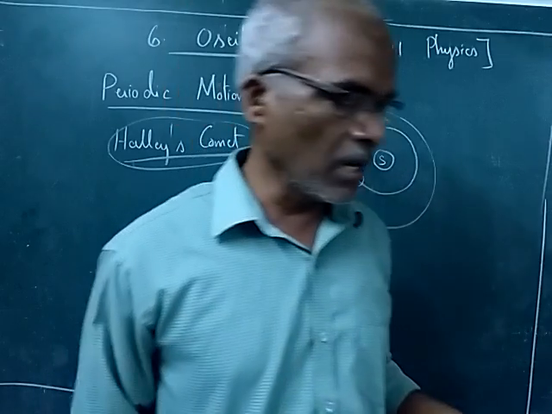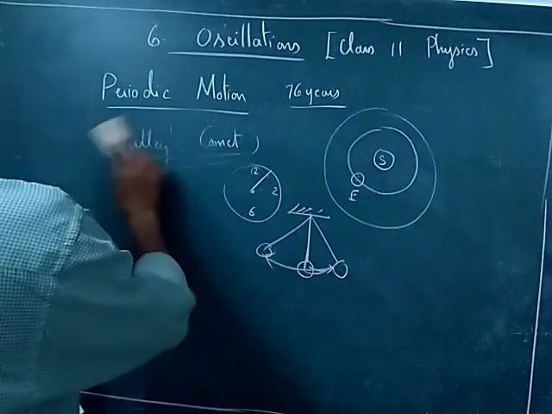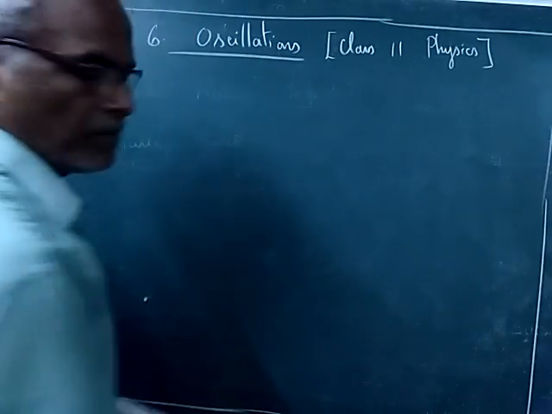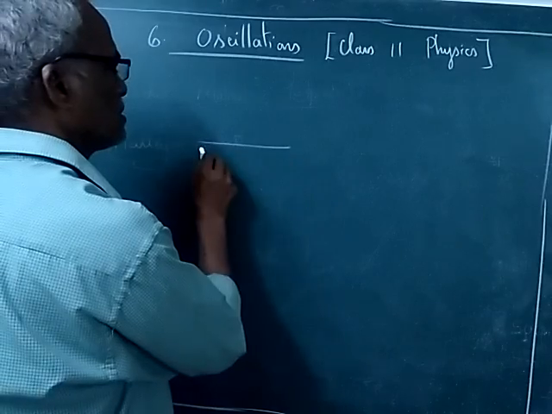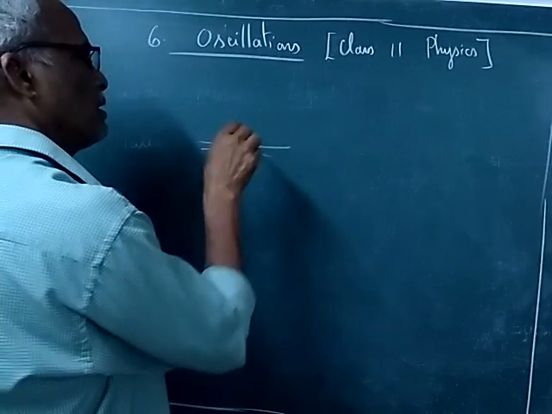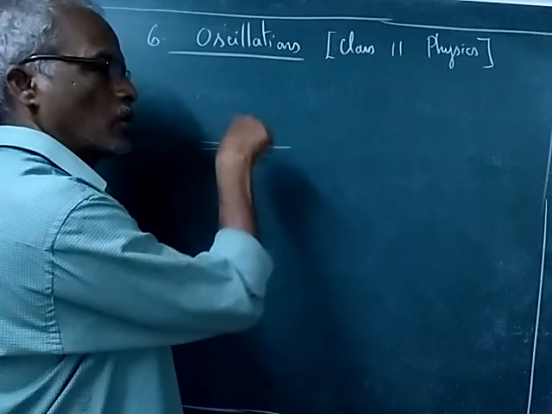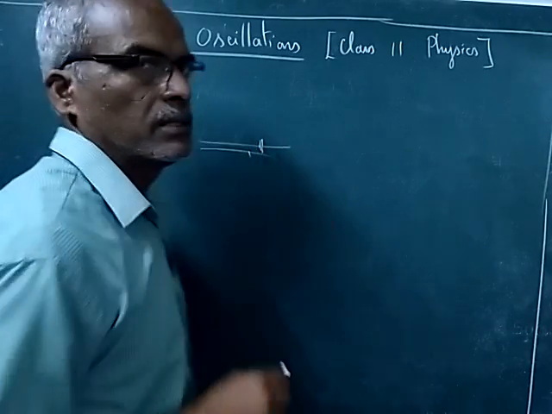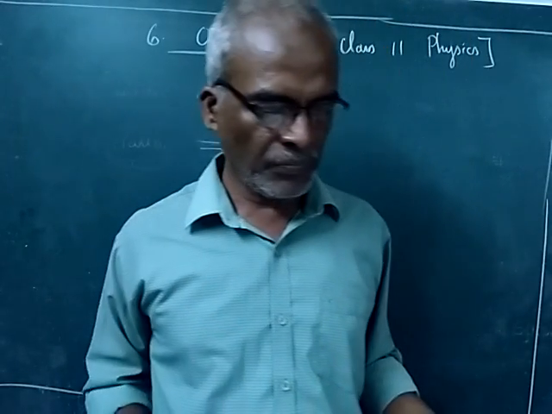Other examples are vibration of guitar strings. Suppose the guitar string is pulled up or down, it will have an oscillatory motion.